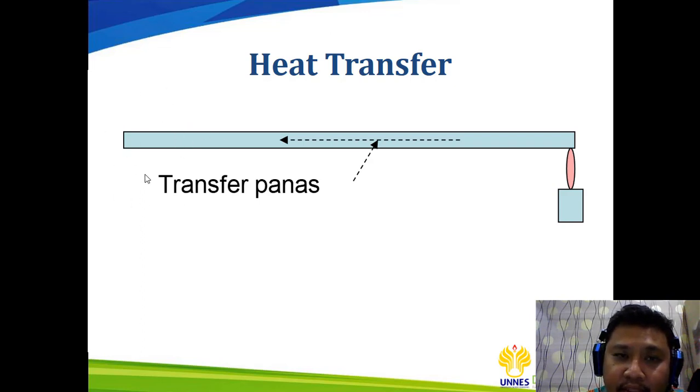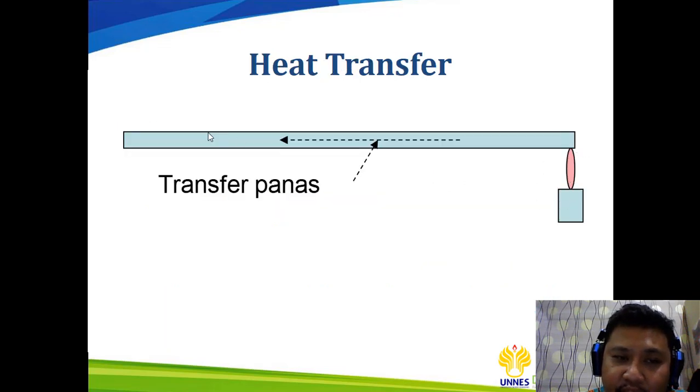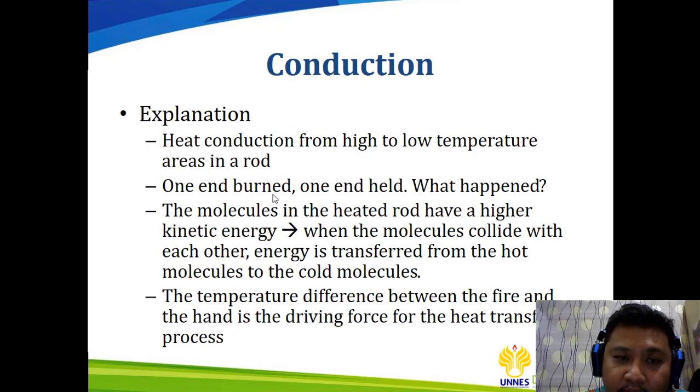So based on the difference in density or mass of the molecules, it will transfer the heat from this side to this side. The heat conduction goes from high to low temperature, so this one is the high temperature, and this one will of course have the lower temperature.